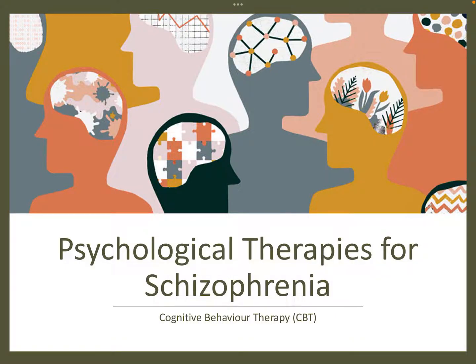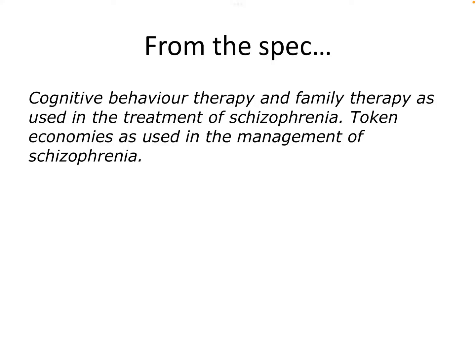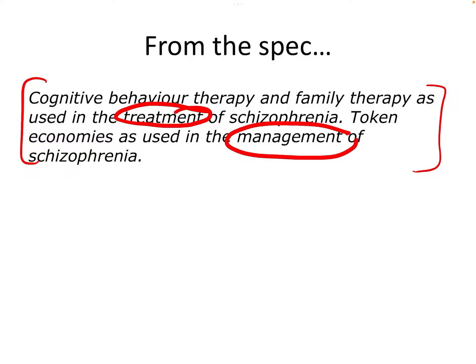In this video, we're going to be looking at the use of cognitive behaviour therapy for the treatment of schizophrenia. So as stated in the specification, we're going to be looking over the next few videos at CBT and family therapy used in the treatment of schizophrenia, and then we'll look at token economies used in the management of schizophrenia.